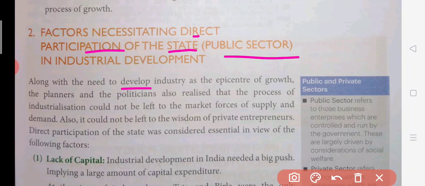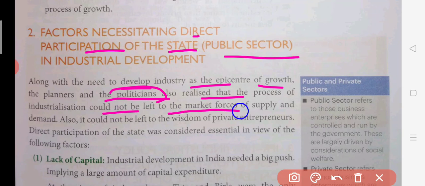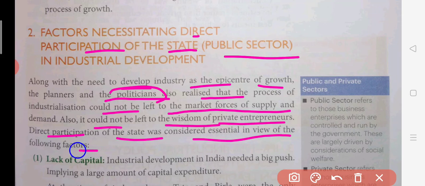Along with the need to develop industry as an epicenter of growth, the planners and the politicians also realized that the process of industrialization could not be left to the market forces of supply and demand. Also, it cannot be left to the wisdom of private entrepreneurs. Direct participation of the state was considered essential in view of the following factors.